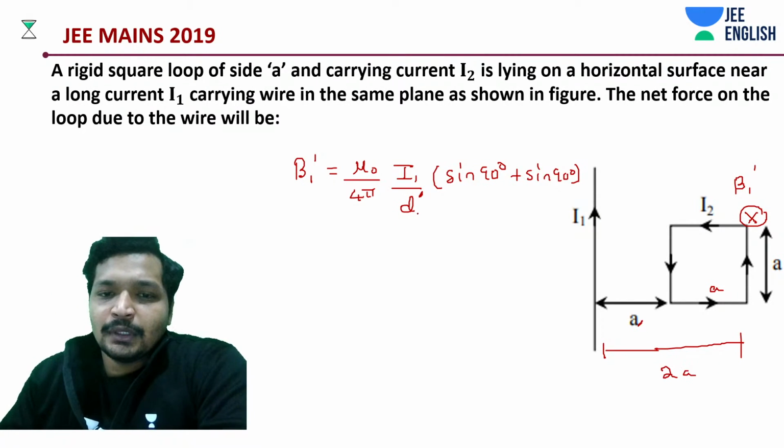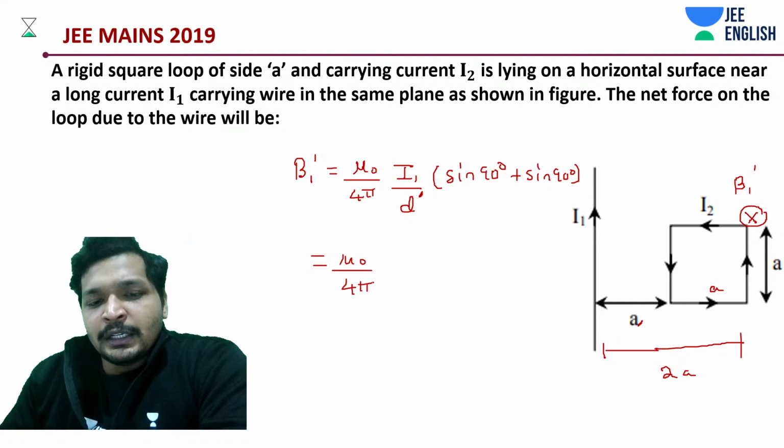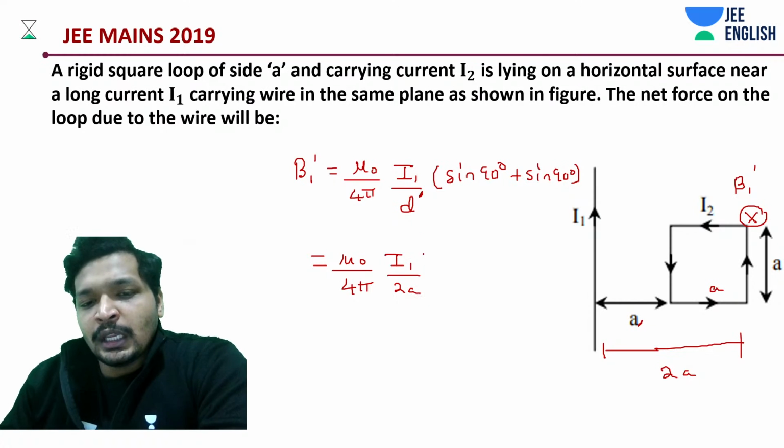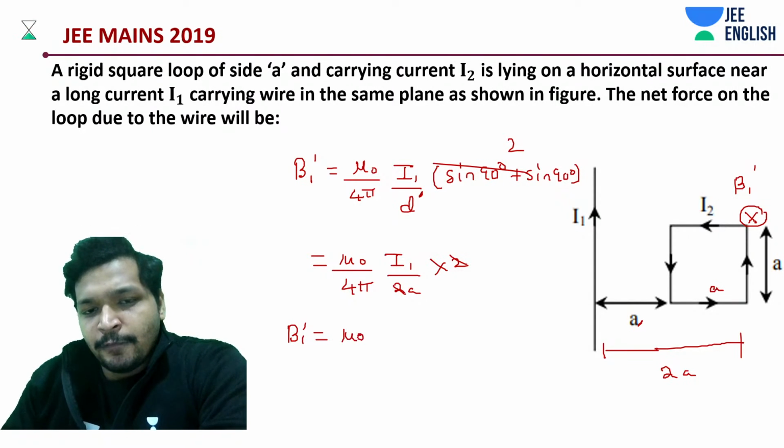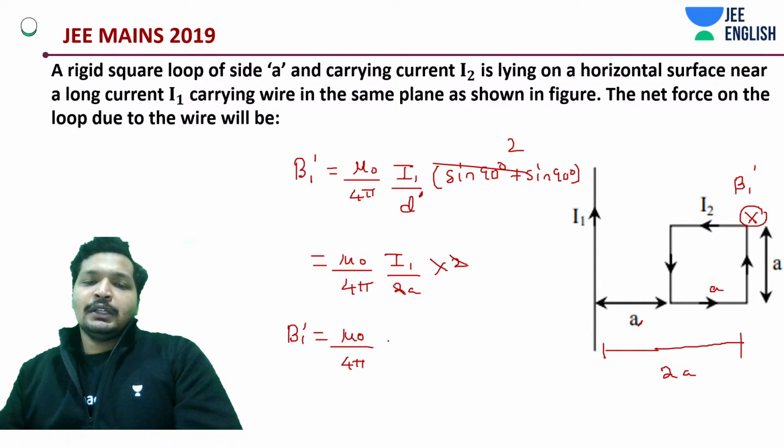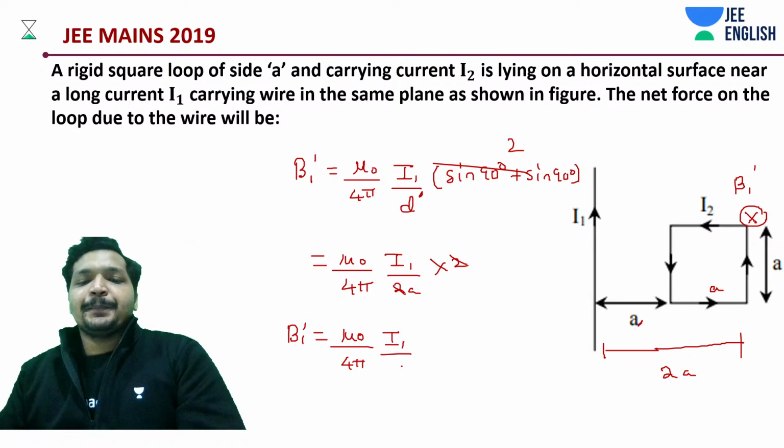That's it. Okay, it's mu naught by 4 pi into that of I1 divided by 2A into that of 2, right? This is nothing but 2. So we would be having something like mu naught by 4 pi into I1 by A. Okay.